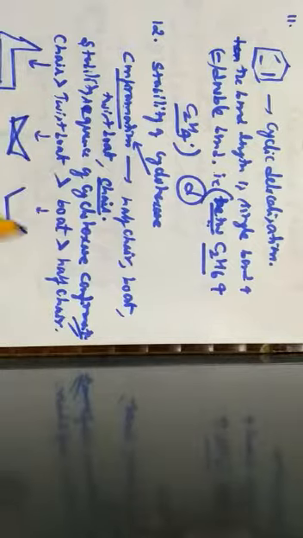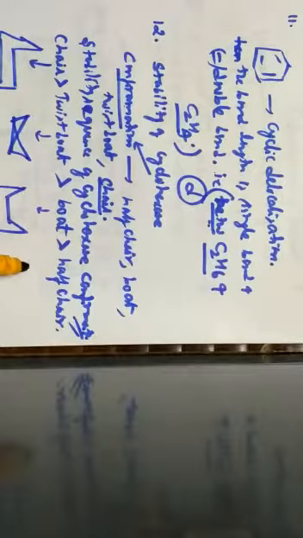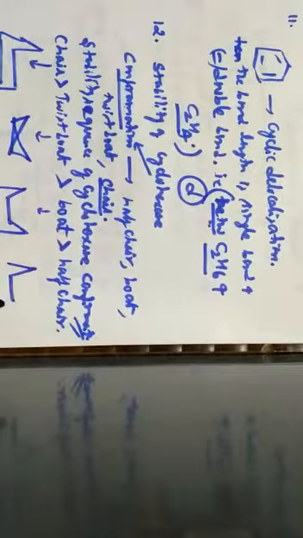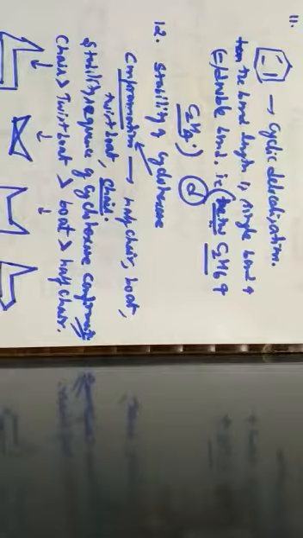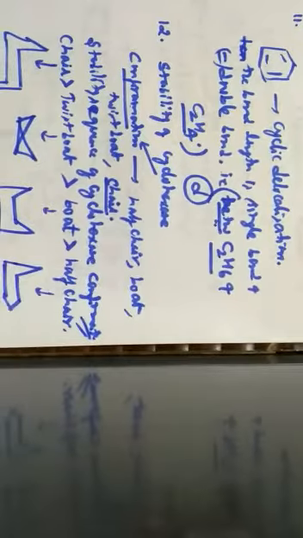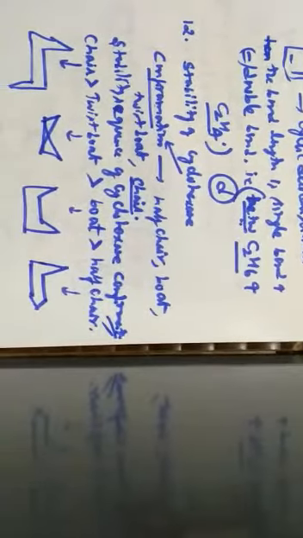This is the twist boat structure. When you want the boat structure, this is the boat structure. When you want the half chair structure, this is the half chair structure. Okay, so these are the different conformations of cyclohexane.